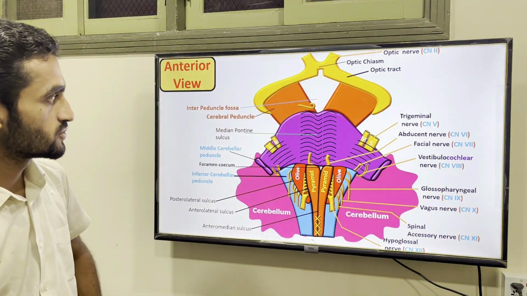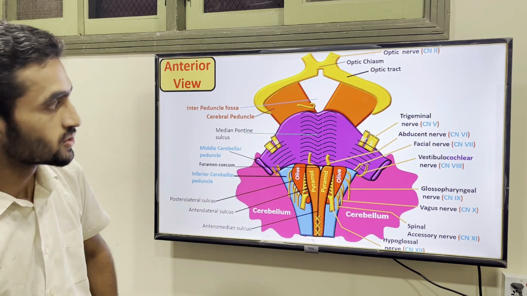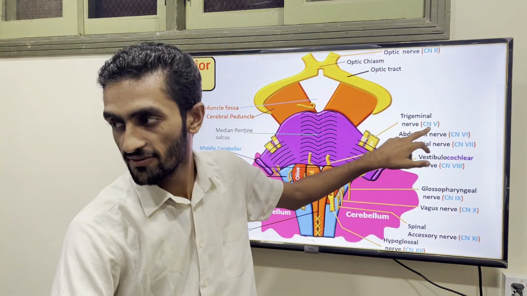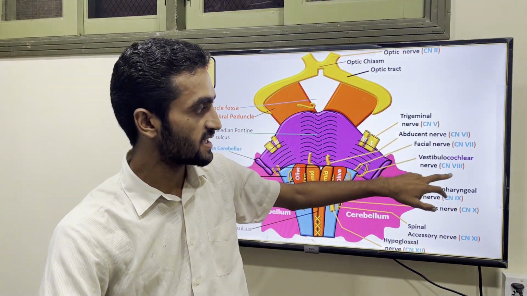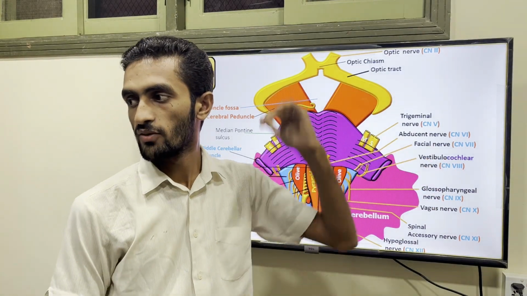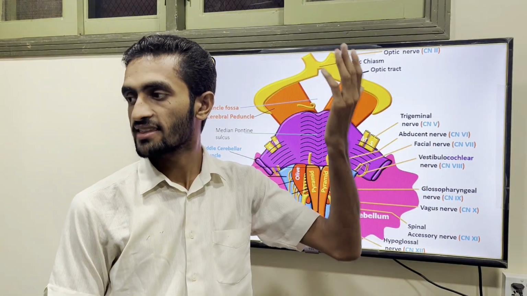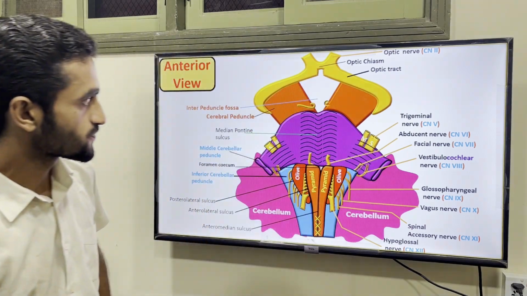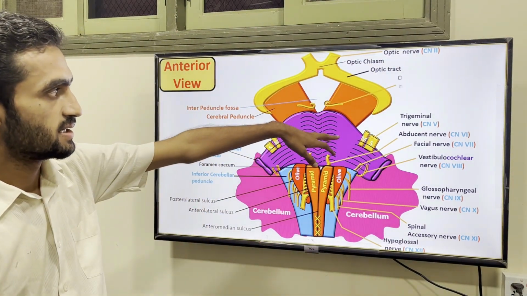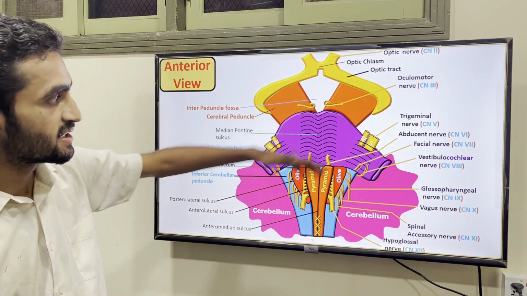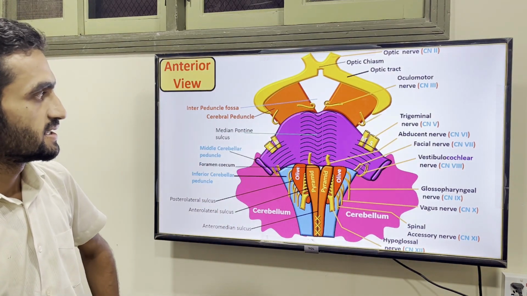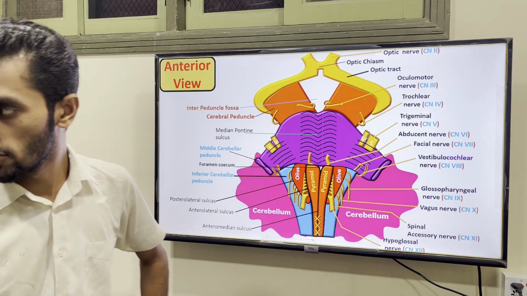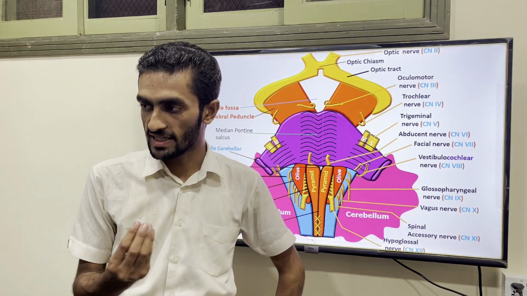Here you see the nerves coming out. We have covered the 5th, 6th, 7th and 8th. Now we are going to see the 4th and the 3rd, because the first two are above the midbrain. This is the oculomotor, the third, and this is the trochlear, the 4th cranial nerve.